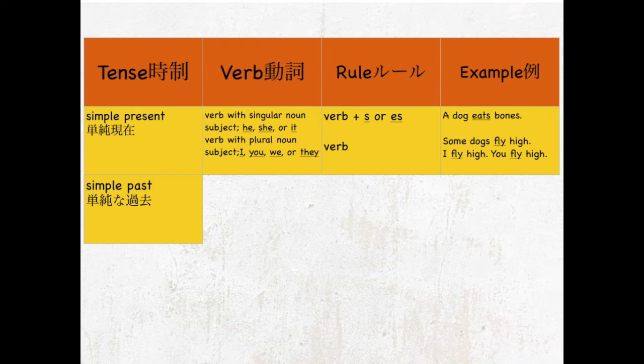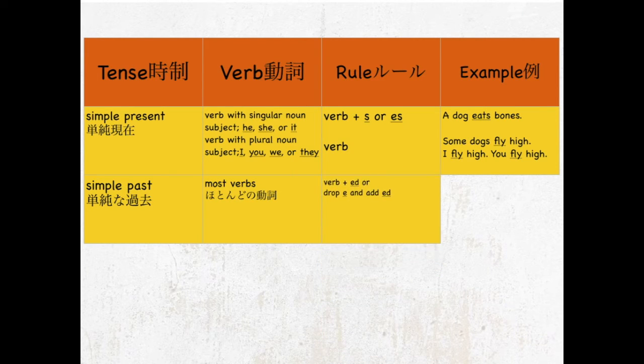And let's look at the verb. So simple past takes most verbs, okay? And let's look at the rule. Well, we have the verb plus ed, or you drop the e and add ed. So for example, the dog jumped up for a doggy bone. The dog wagged its tail for a doggy bone. Well, in that case, I added an extra one. Well, okay. Anyway,